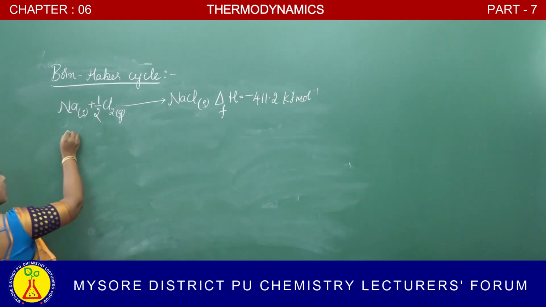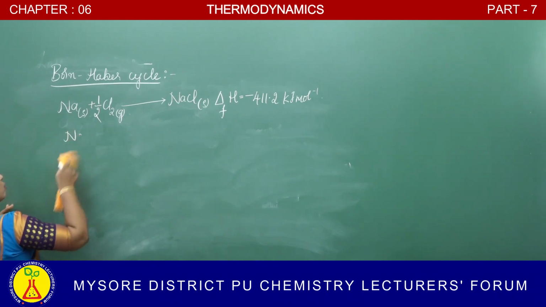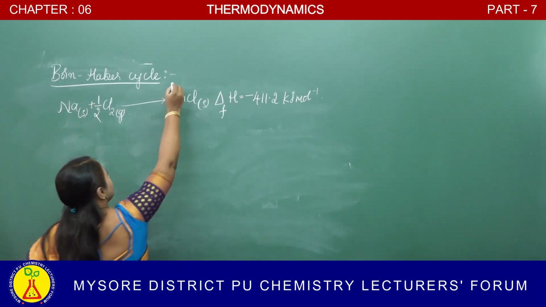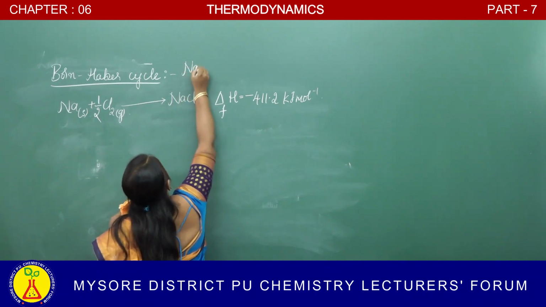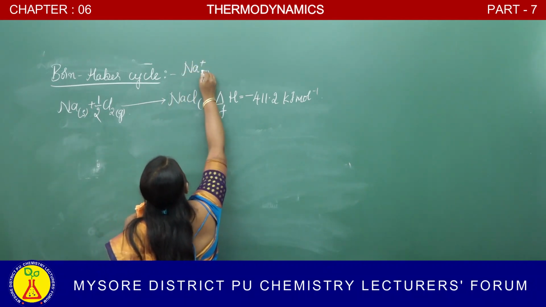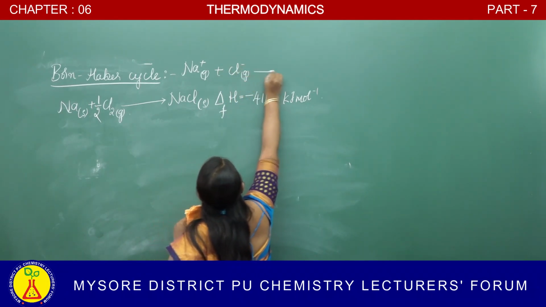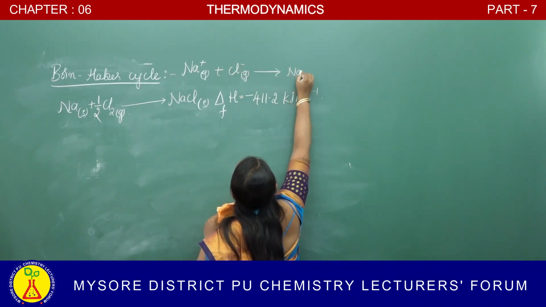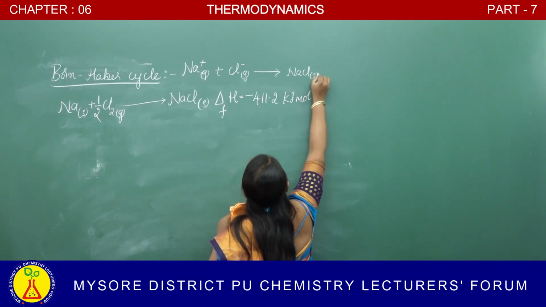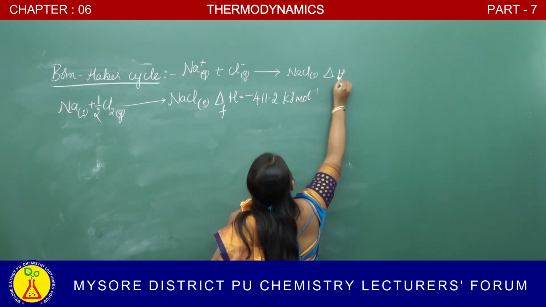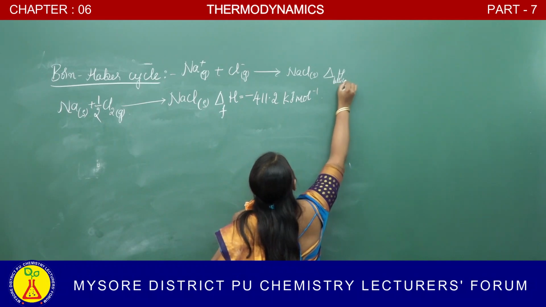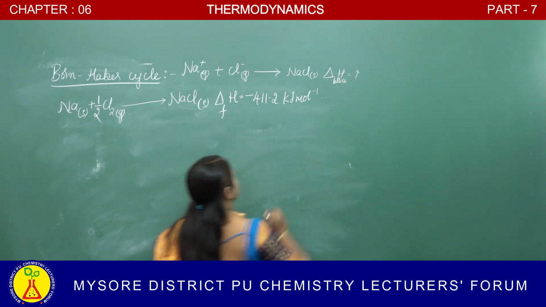Lattice enthalpy needs the reaction Na plus in gaseous form and Cl minus in gaseous form converting into NaCl in solid form. This is called the lattice enthalpy.